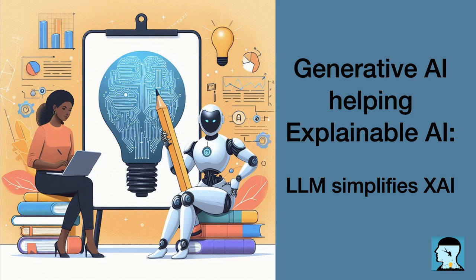How does the novel approach utilize large language models, LLMs, to achieve its goal of making XAI more accessible? Can you explain the role of LLMs in generating audience-specific explanations?